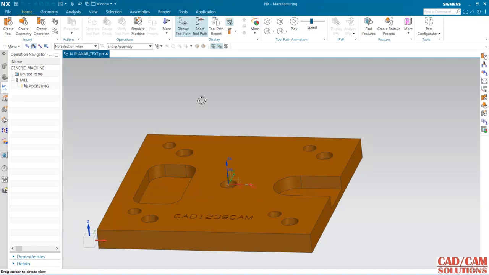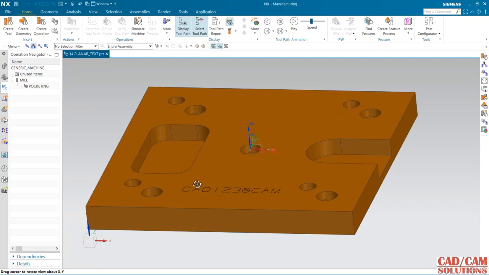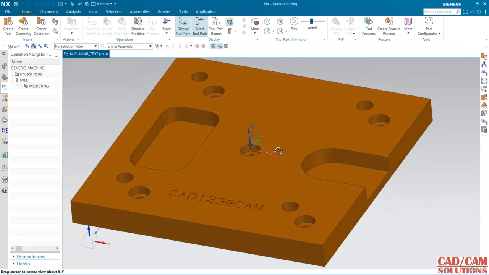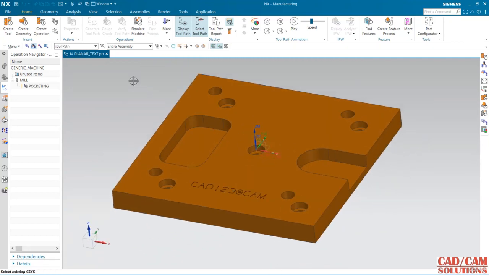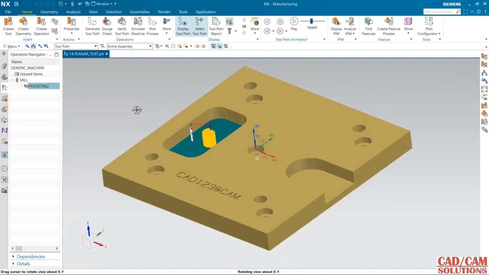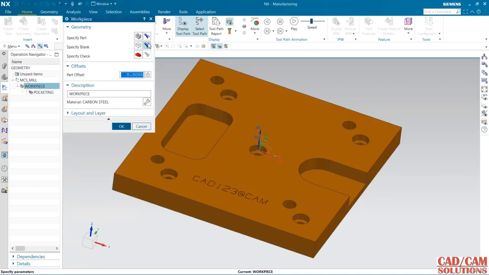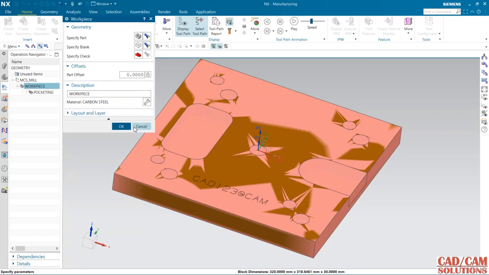Hello friends, in this lecture we will see planar text, and for planar text I have this model. I have already done a pocket milling here. So I'm going to create, see, this is the workpiece.